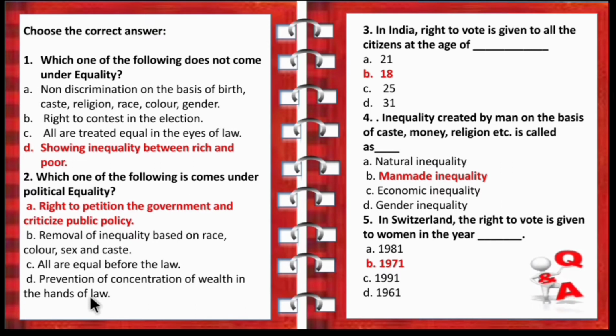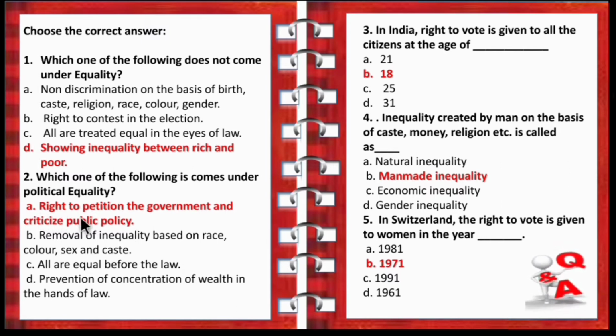And the correct option is option A, right to petition the government and criticize the public policy. So it comes under political equality. So as we have seen, the three major political rights are right to vote, right to hold public office, and the third major right is to criticize the government. So the correct answer is option A.